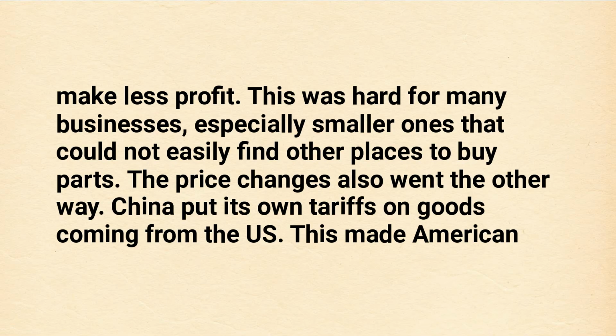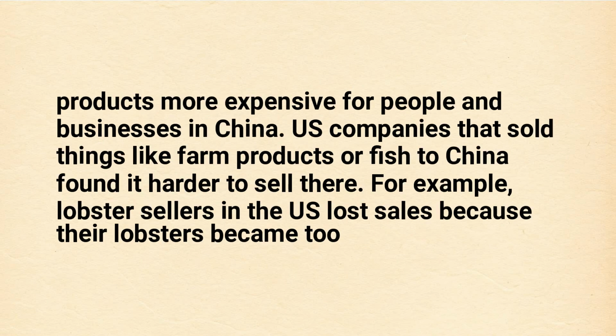The price changes also went the other way. China put its own tariffs on goods coming from the U.S. This made American products more expensive for people and businesses in China. U.S. companies that sold things like farm products or fish to China found it harder to sell there.